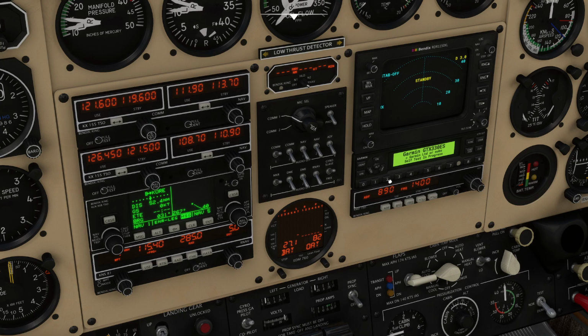Taxi to runway 29 via Alpha, squawk 2744, contact tower on 119.6 when ready.